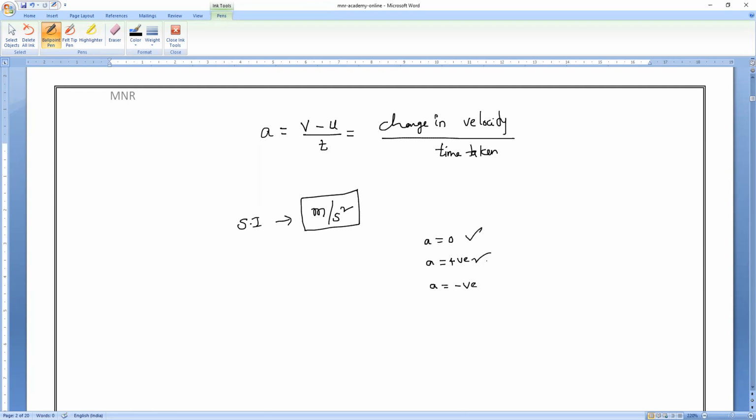Do you all remember every point? Please respond. Acceleration Yes, is sir. zero, acceleration is positive, acceleration is negative. Yes sir, no, Mr. Gokul Raj, Kishore.